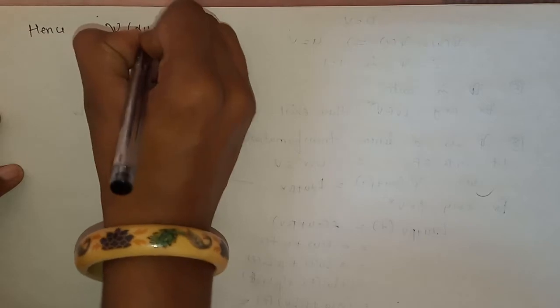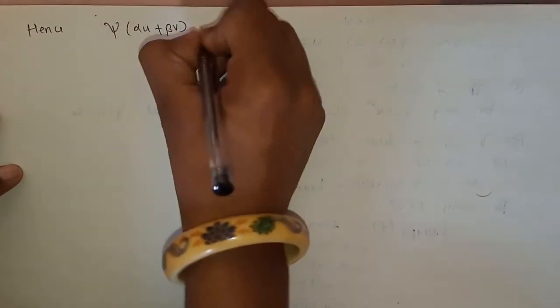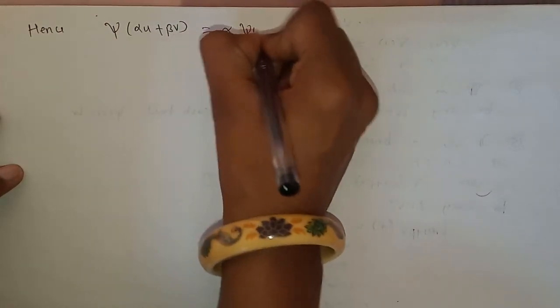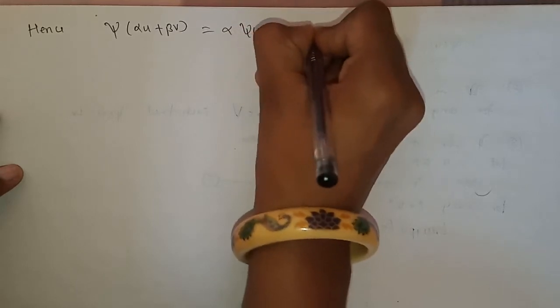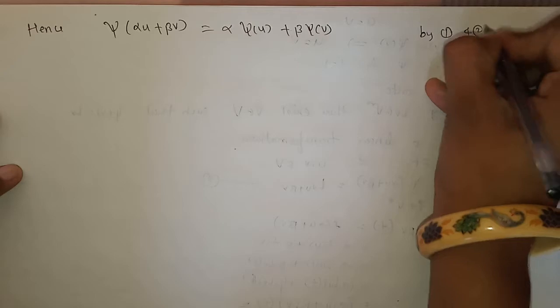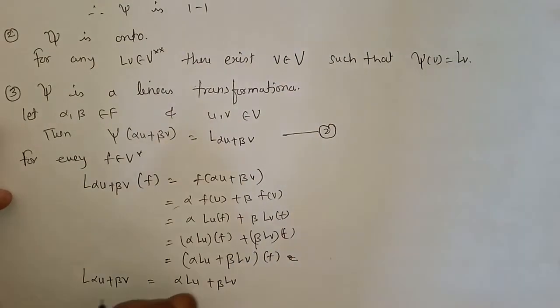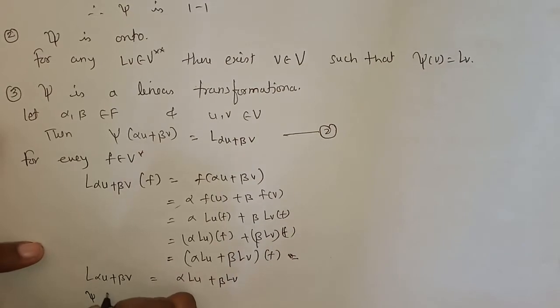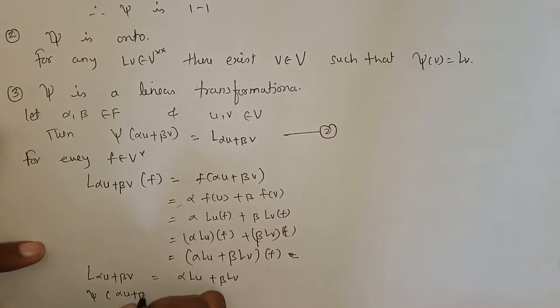Hence psi of alpha u plus beta v is equal to alpha psi of u plus beta psi of v. By equation number 1 and 2 we can write this. This is nothing but psi of alpha u plus beta v only.